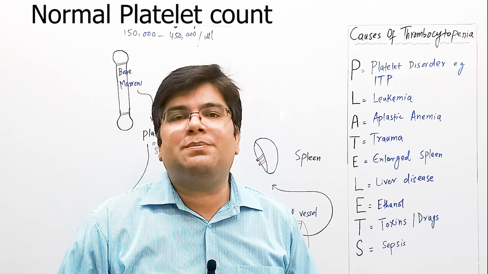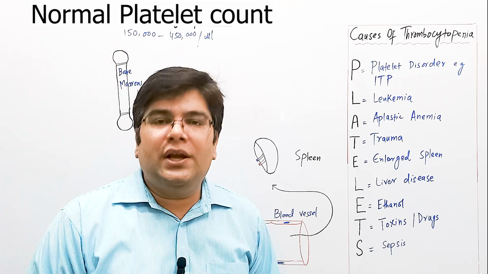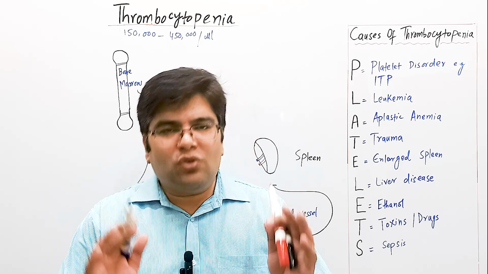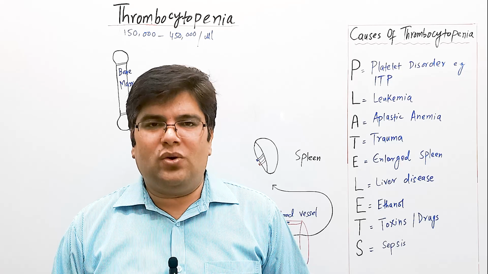If you express this platelet count in liters, then it will become 150 to 450 into 10 raised to power 9 per liter. In case of thrombocytopenia, this count will be less than 150,000 per microliter.